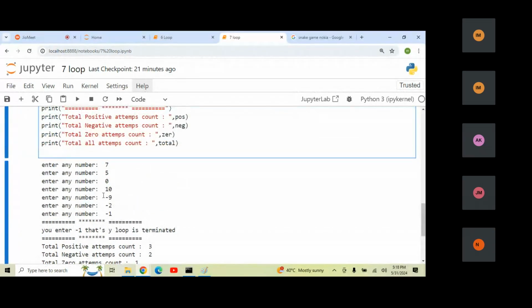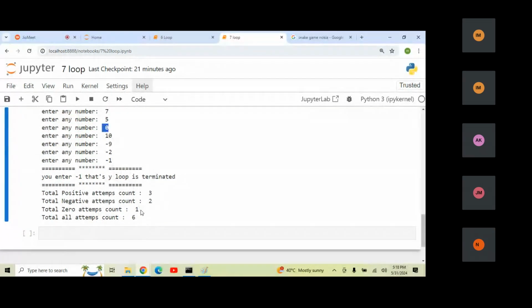And 0, we entered only one time, so now you can see it is counting the 0. The combination of all, 3 plus 2 plus 1, is 6. Is it clear?